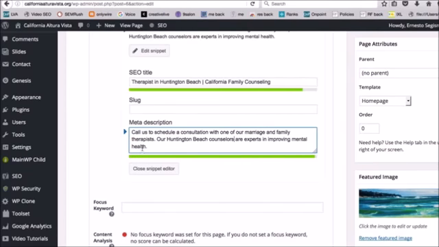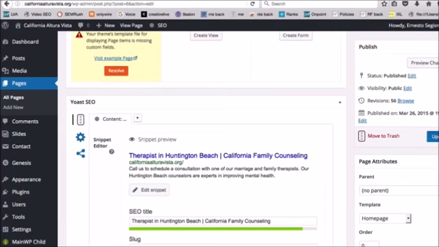Now, mental health is another synonym with therapist and counselors. So I'm just saying the same thing in different ways, and these are ways to get your keywords in there without repeating them over and over again. So that is something that is good for Google. I think that we might make some changes later on, but you get the idea. And we are going to save this by clicking update.